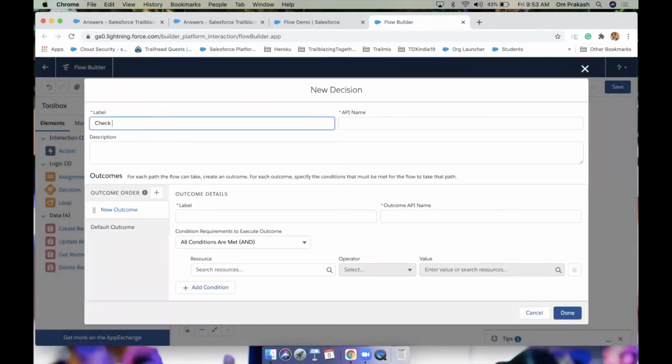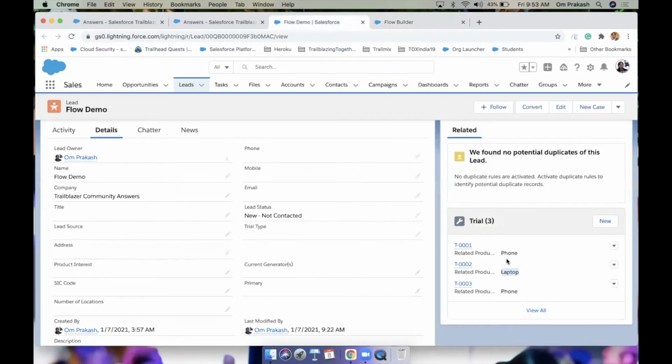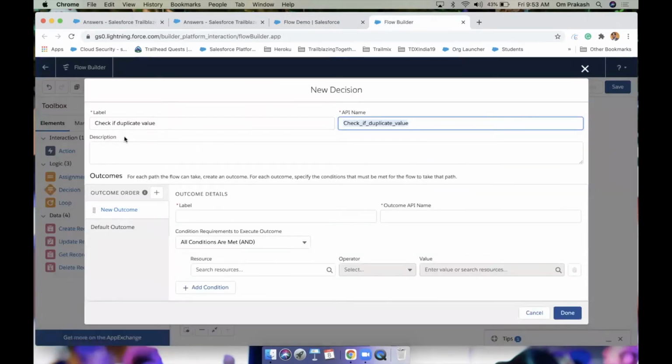Check if duplicate value. Which duplicate are we talking about here? This one: laptop, phone. You can see phone is a duplicate. So check if duplicate. Give it a name. It's blank or null.